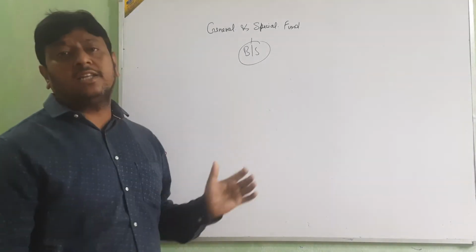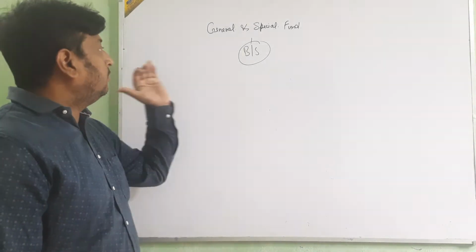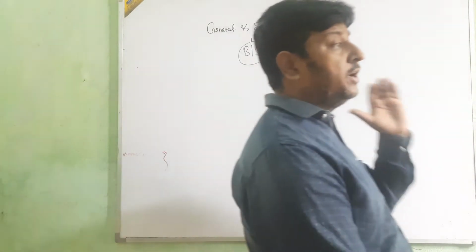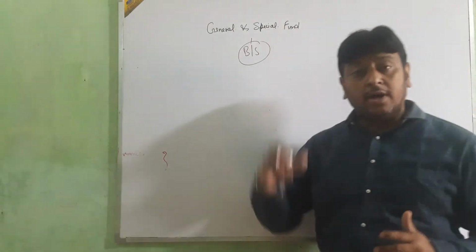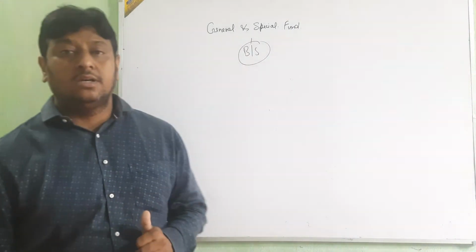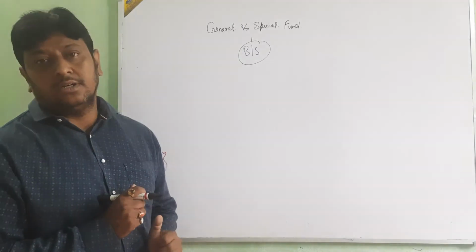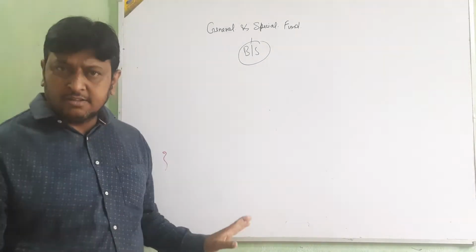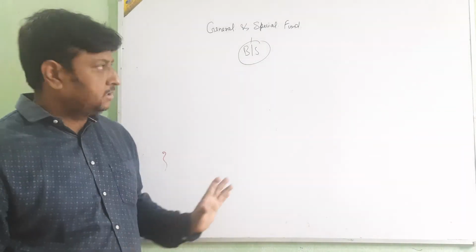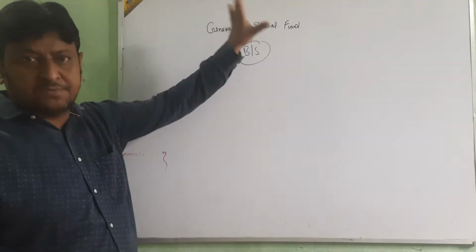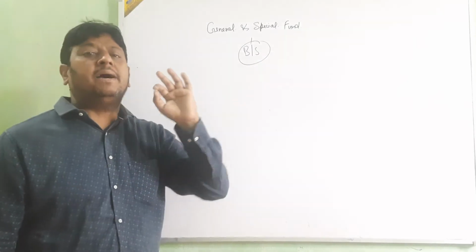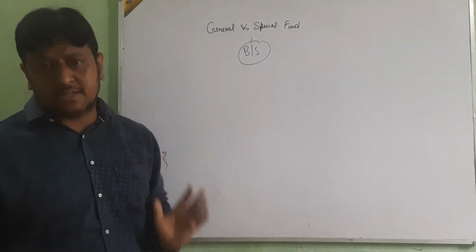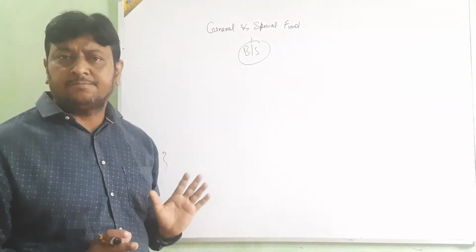These are the special funds, and we take them only in the balance sheet, on the liability side. Clear?